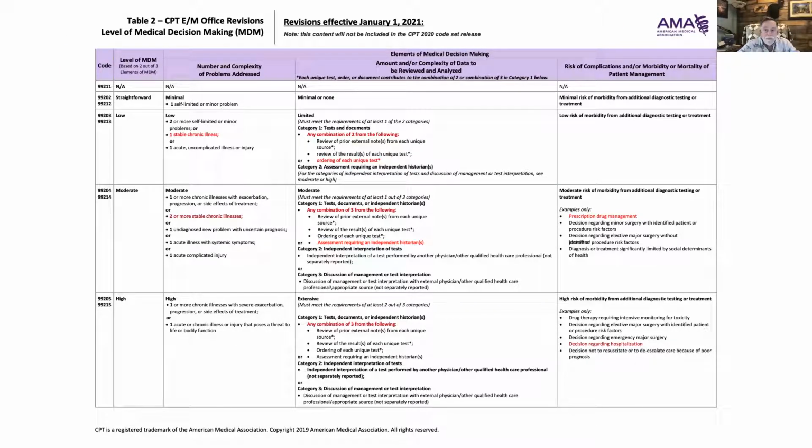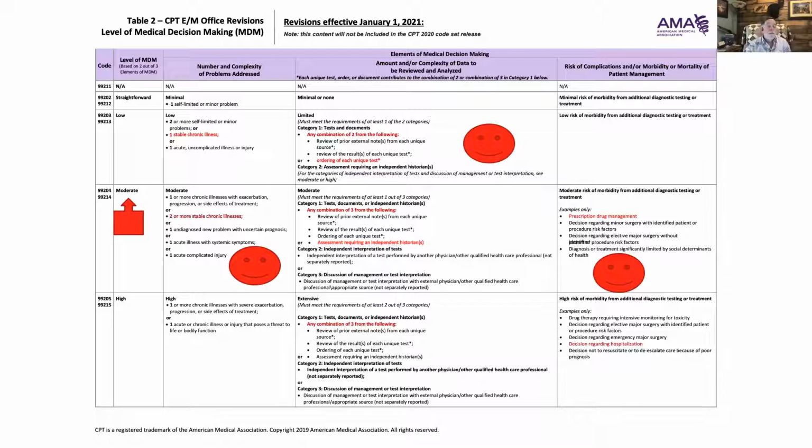Let's say we have a patient right here that comes in with two or more chronic stable illnesses, like my wife has, or like I have. But we have a limited area right here of data being reviewed. It wasn't really high, just a very limited area. Maybe we reviewed one area up here of the test results. And then let's say that the doctor or nurse practitioner or PA is doing some kind of prescription drug management. That would fall into this category. So that means that we'd have a moderate level of medical decision making.